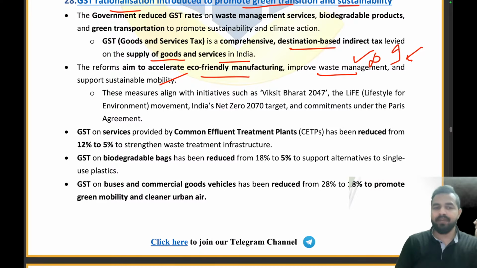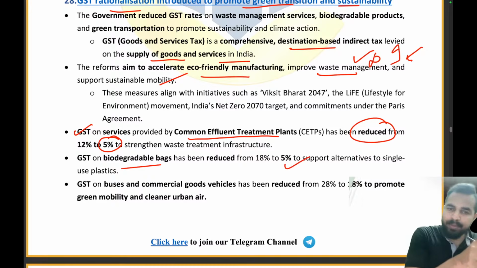Then my dear friends, the GST on services provided by common effluent treatment plants has been reduced. On the CETP plants, it has been reduced from 12 to 5%. On biodegradable gas, it has been reduced from 18% to 5%.